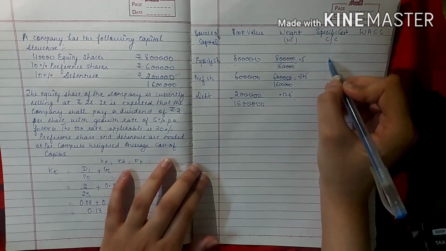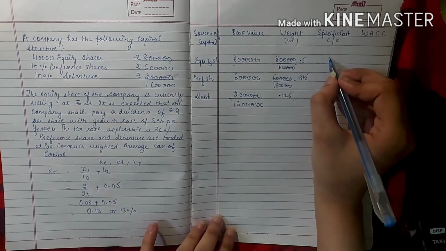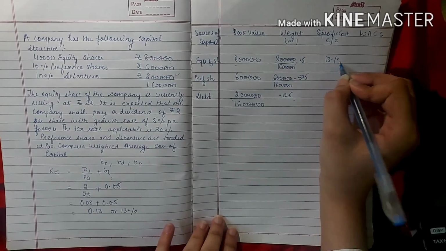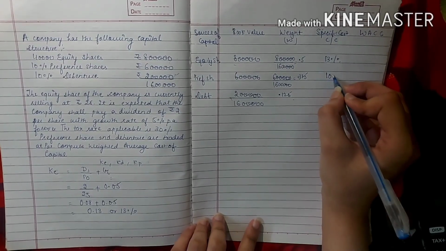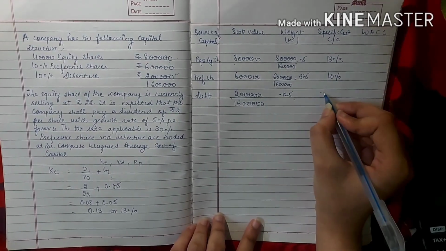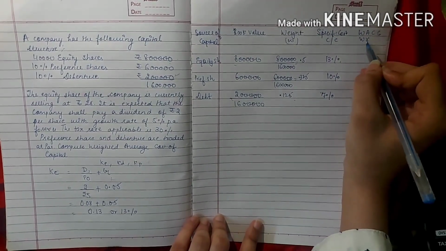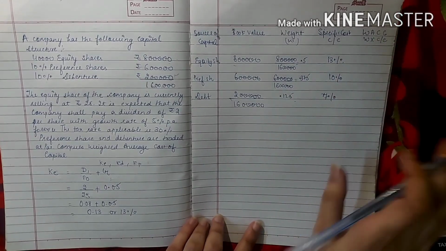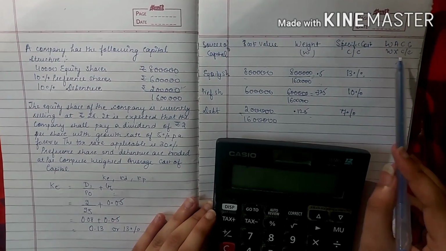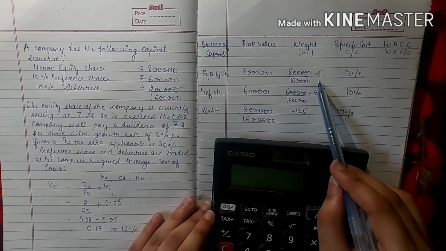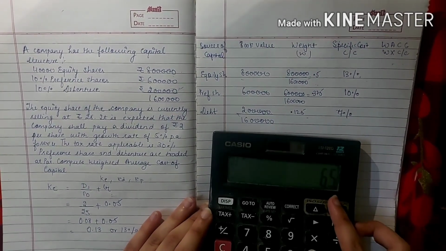Now to find out CC, we have already found out the specific costs: 13% for KE, this is the cost of equity. Cost of preference share was 10% and cost of debt was 7%. Now WACC is the product of W and CC, or specific cost. So to calculate WACC, we have to multiply weight by specific cost. So first is 0.5 into 13, it is 6.5.